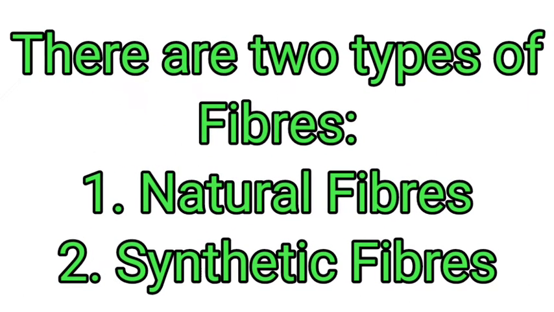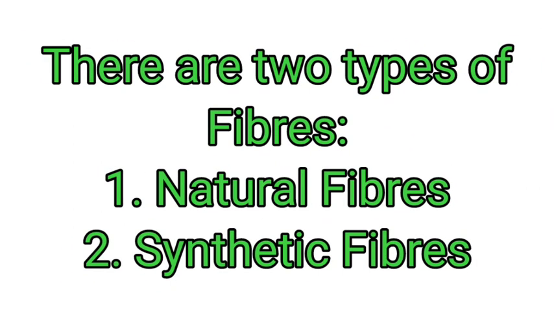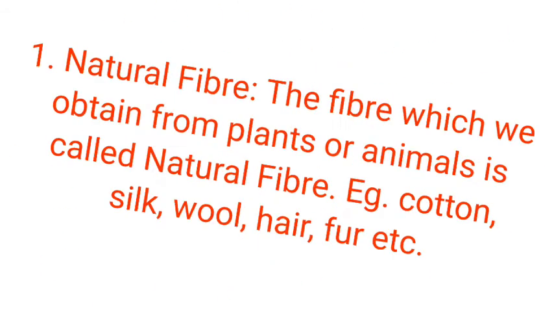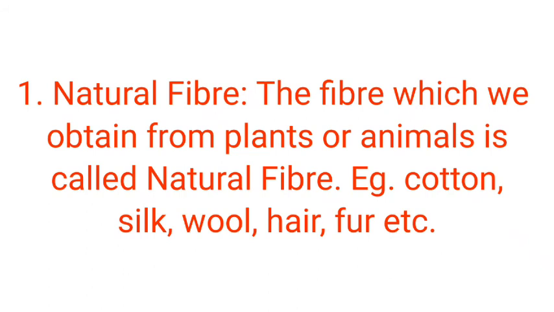There are two types of fibers. Number one, natural fiber, and number two, synthetic fiber. So now we will know about natural fiber and synthetic fiber one by one. First of all, know about natural fiber. The fiber which we obtain from plants or animals is called natural fiber.